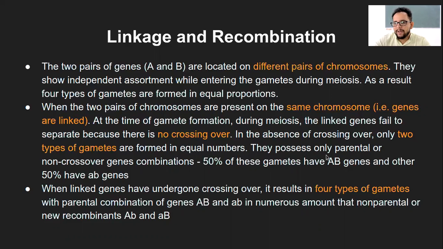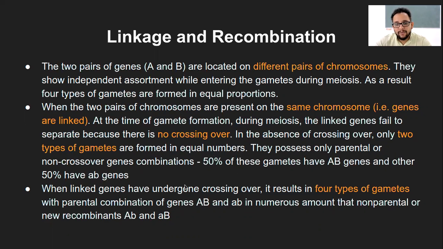One of the parents was homozygous dominant for both the alleles, and the other was homozygous recessive for both the alleles. And then whatever is being passed down to their gametes is only this: 50% of capital AB and 50% small ab gametes.